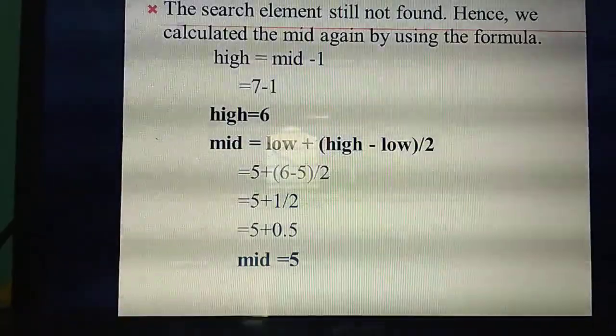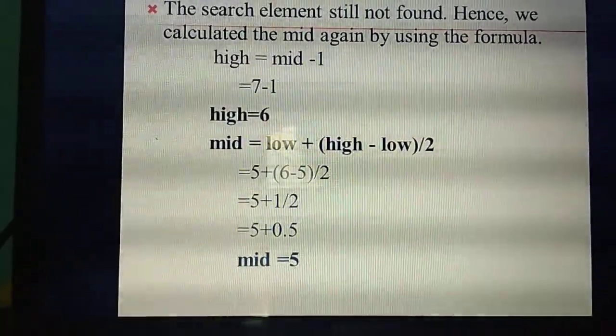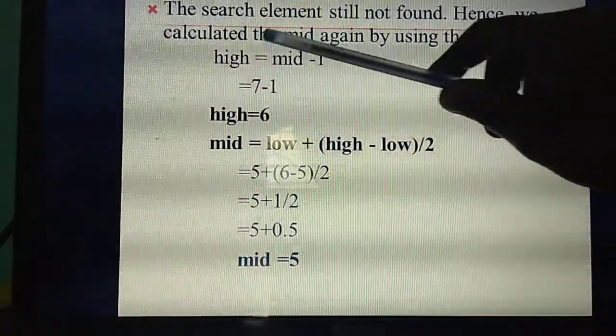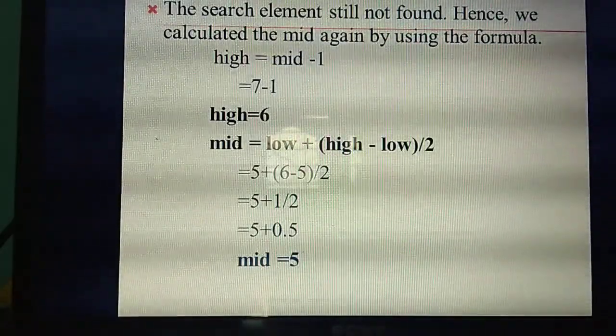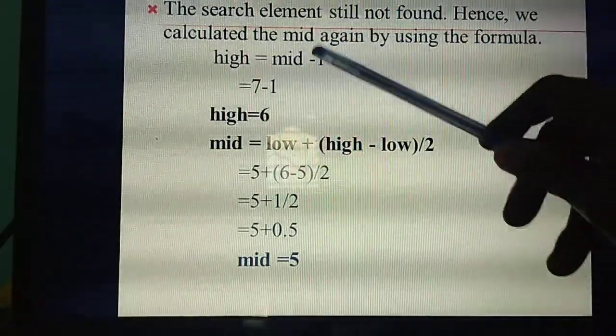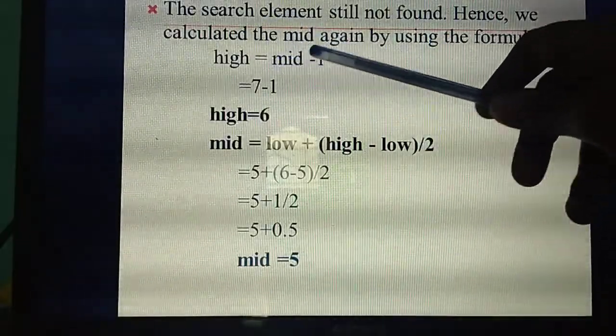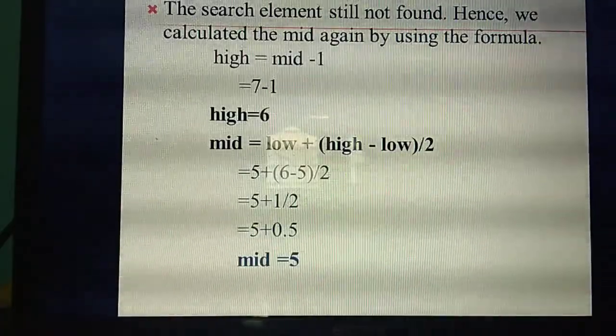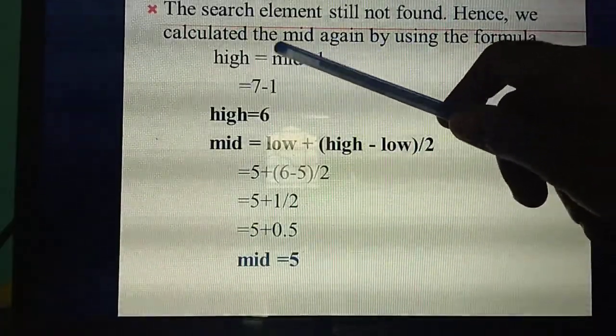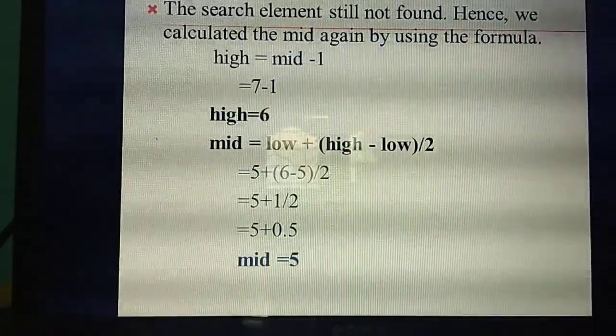If the search is greater, then in the place of low you change the formula to low equals mid plus 1. But if the search is on the left side, that is smaller, which one do you need to change? High equals mid minus 1. In that formula you change the high value to mid minus 1. But when it is greater, in the place of low you change to mid plus 1.